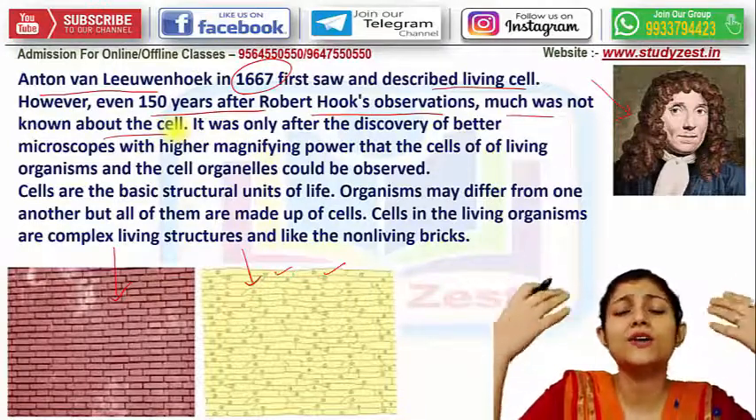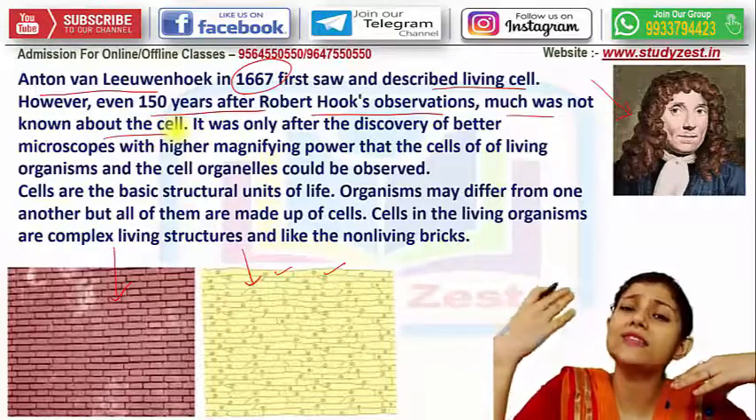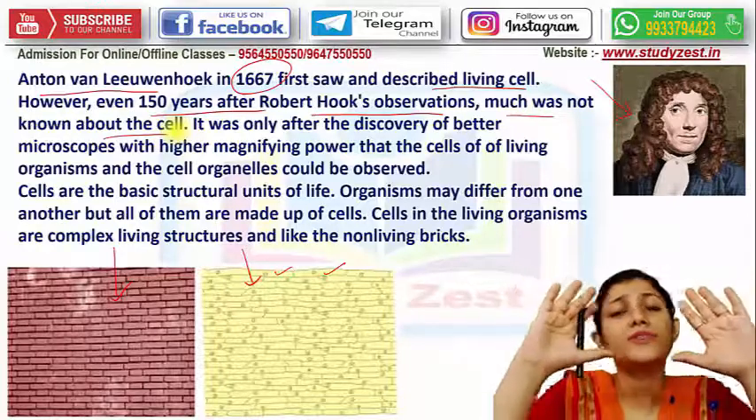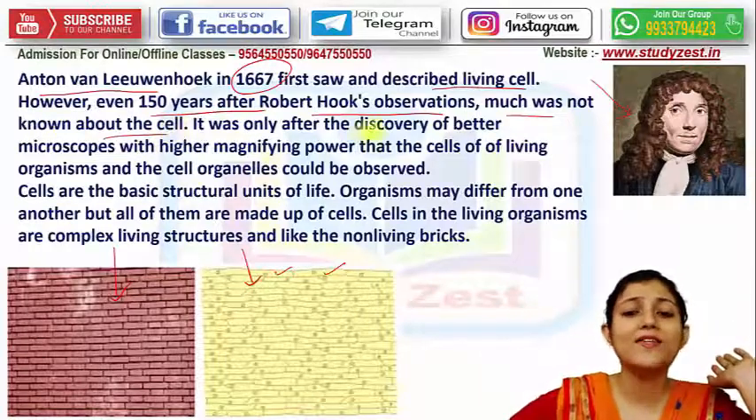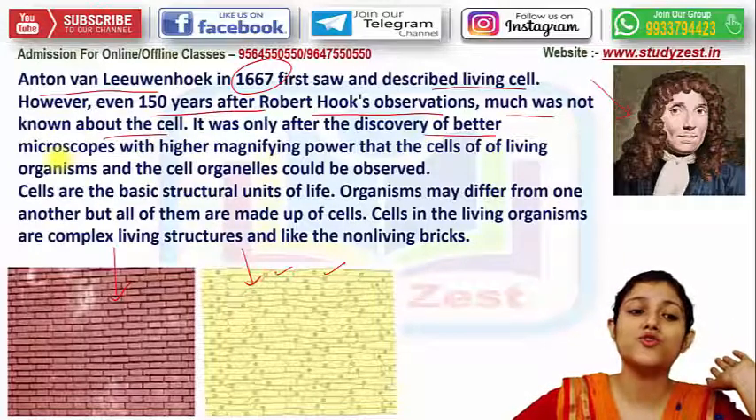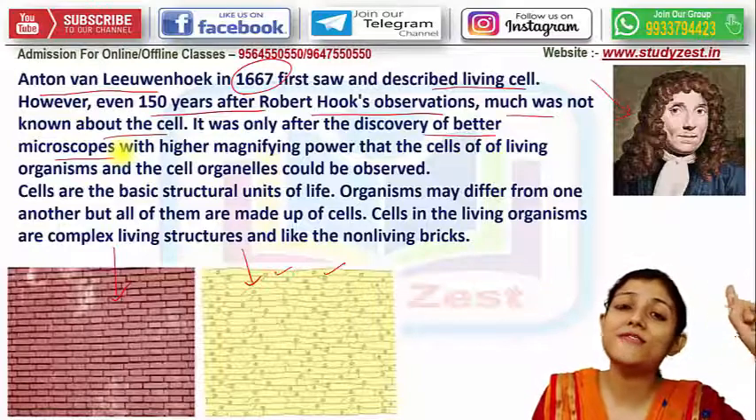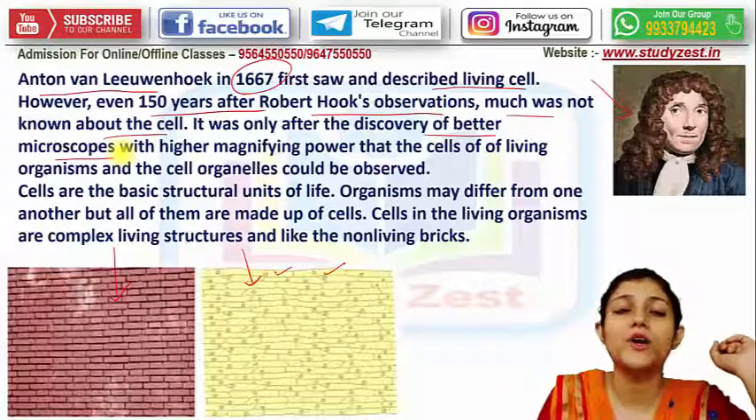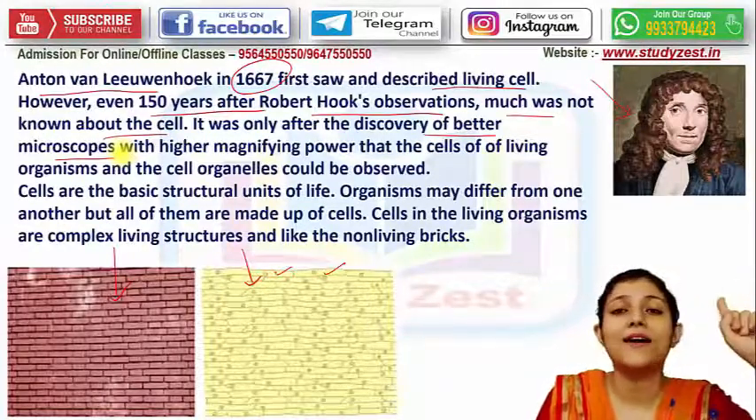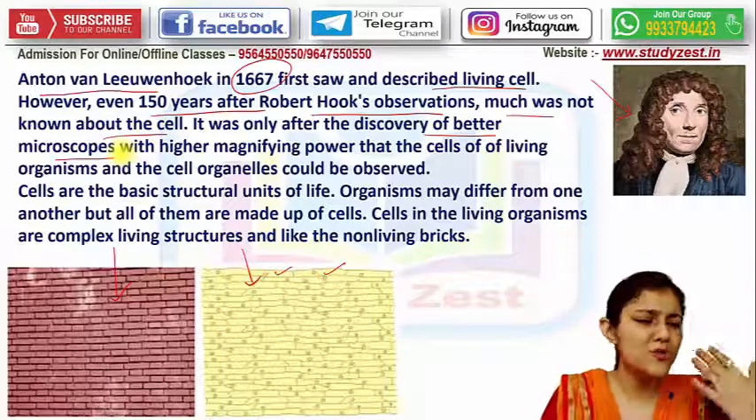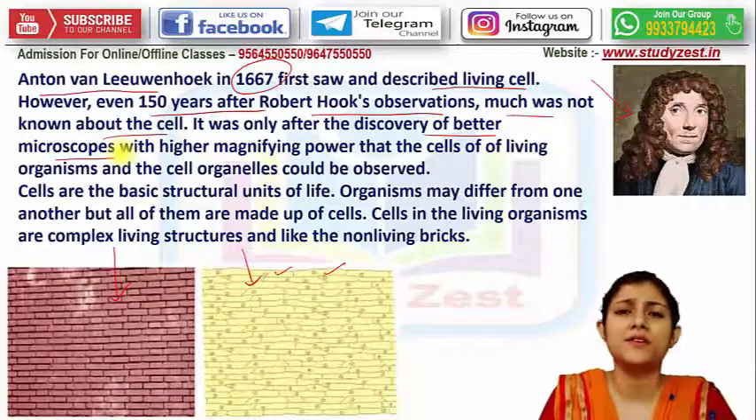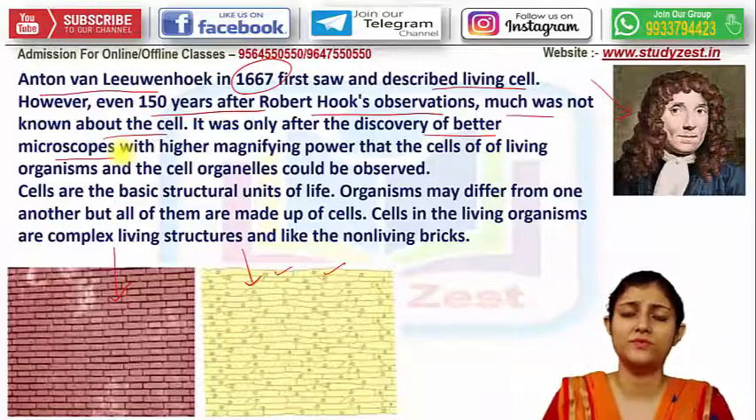But उनका जो ऑब्जर्वेशन था उसके 150 years के बाद भी सेल के बारे में उतना ज़्यादा कुछ पता नहीं चला था. Alright? It was only after the discovery of better microscope, क्योंकि at that time only there was existence of simple microscope. Compound microscope तब नहीं था, and without compound microscope, without observing under the compound microscope, it was almost impossible to observe, to claim something new. Okay?